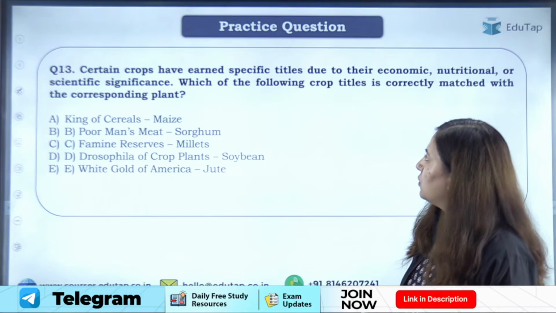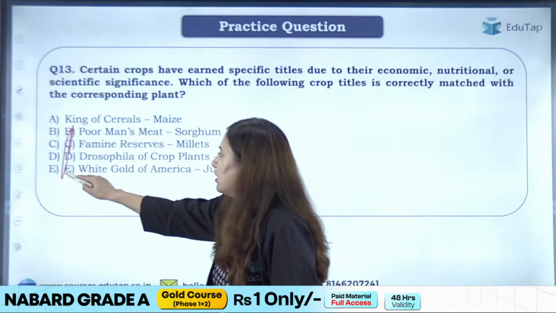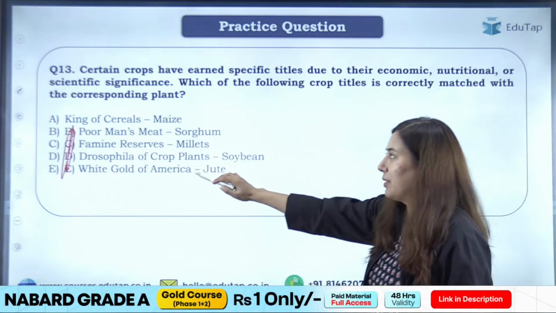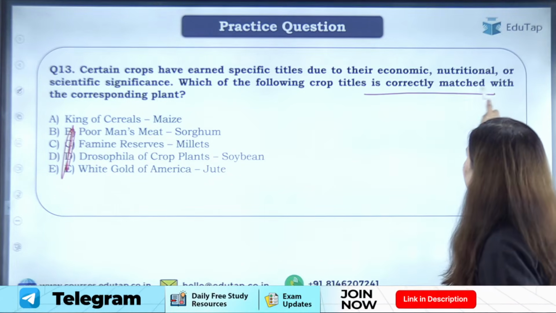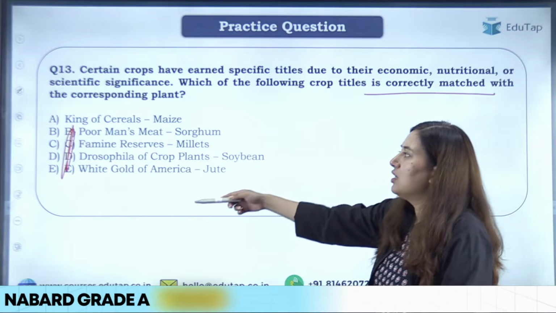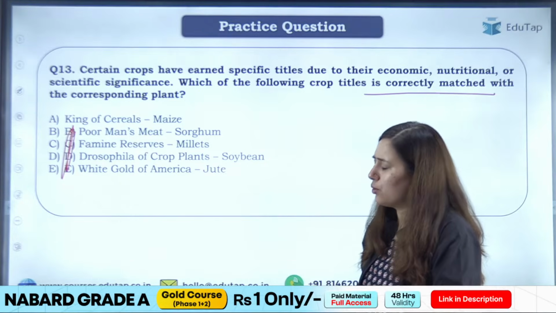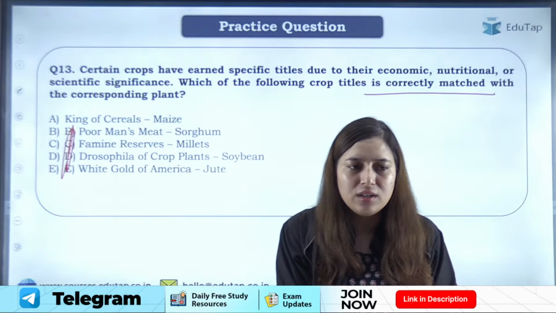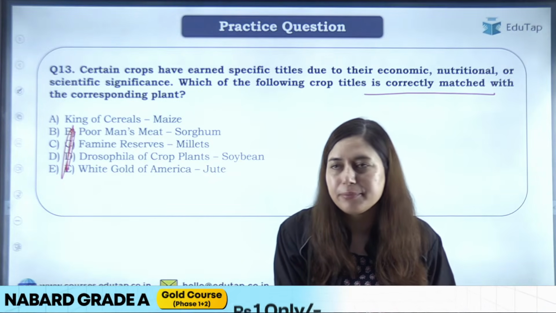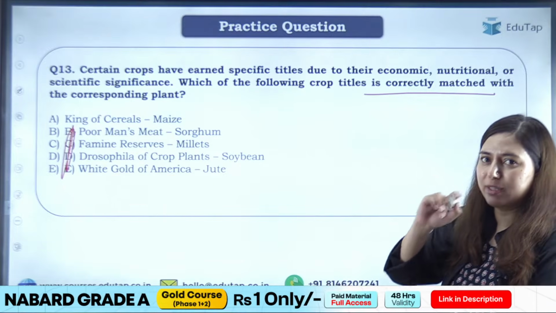नाउ कमिंग टू 13 क्वेश्चन. सो ओके, so students, sometimes such question is also asked to you in your examination ki okay, you have to tell me ki which of the following crop title correctly match with the corresponding plant. So you have king of cereals, queen of cereals, thing like that. तो इस तरीके का भी क्वेश्चन पूछा गया था, एंड आई थिंक इन 2025 या 24 में आपको क्वीन ऑफ स्पाइसेस पूछा गया था, राइट? So right now you have the options here. Please do read the options and give me the answer.